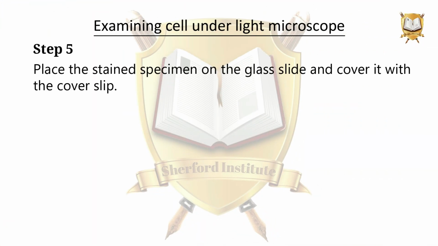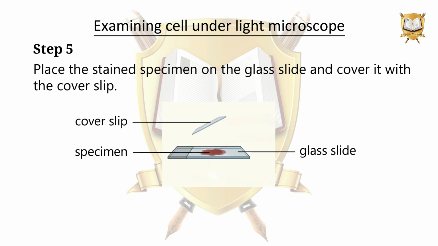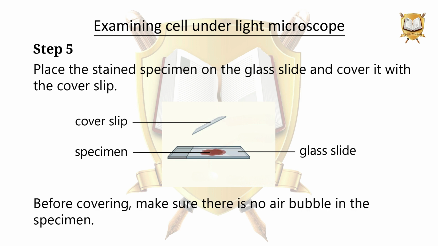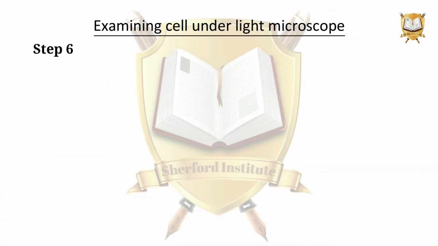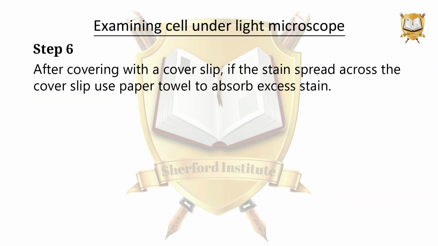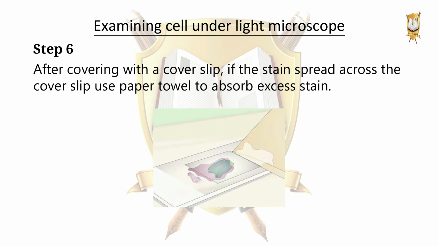Place the stained specimen on the glass slide and cover it with the cover slip. Before covering, make sure there is no air bubble in the specimen. After covering with a cover slip, if the stain spreads across the cover slip, use a paper towel to absorb excess stain.